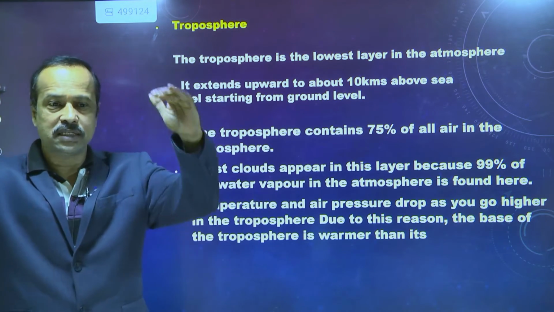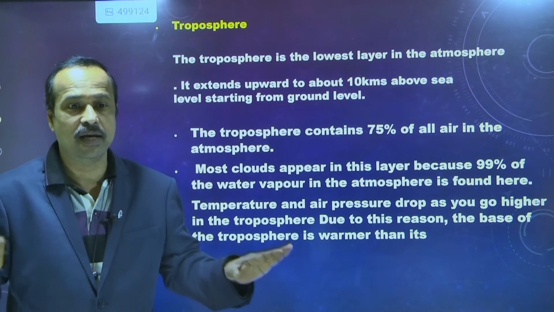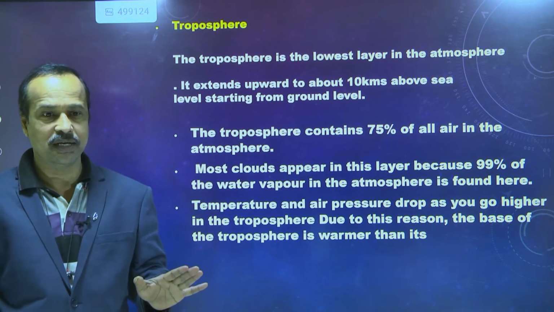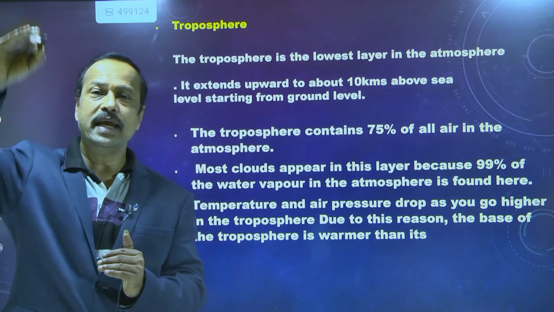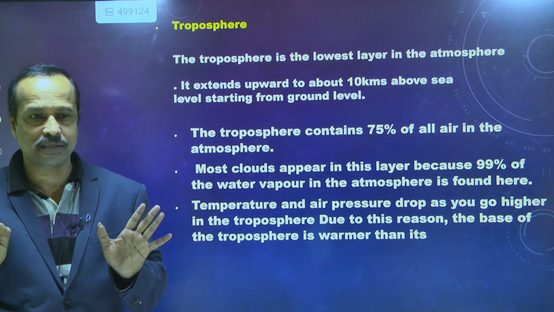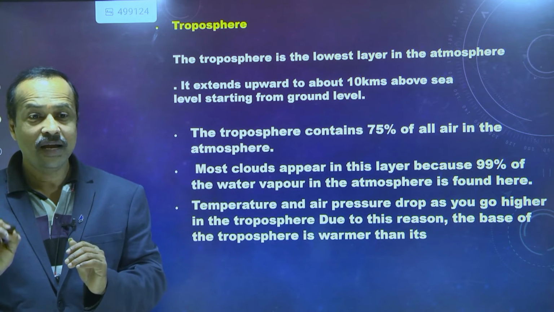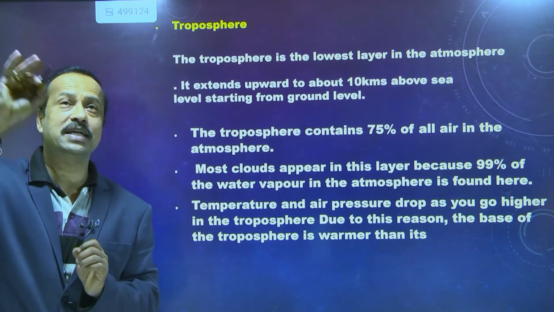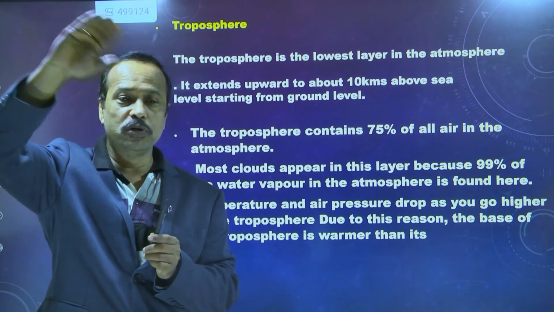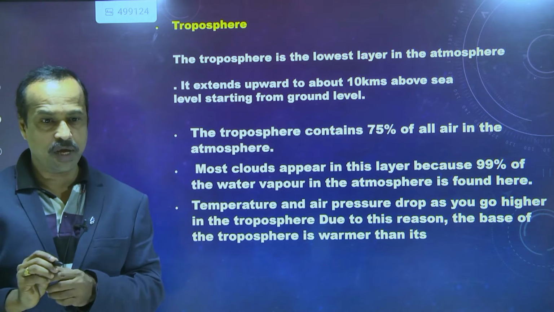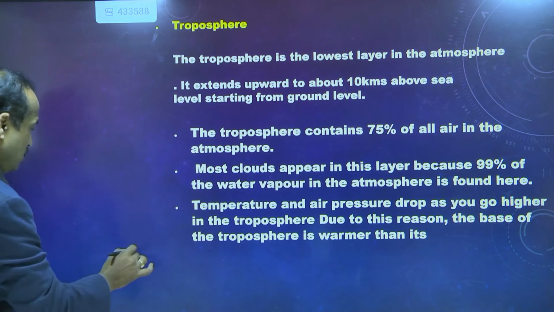The troposphere is the lowest layer in the atmosphere, and it extends up to 10 kilometers from the ground level, 10 kilometers height vertically. Till there the troposphere layer will be there. Is this clear?